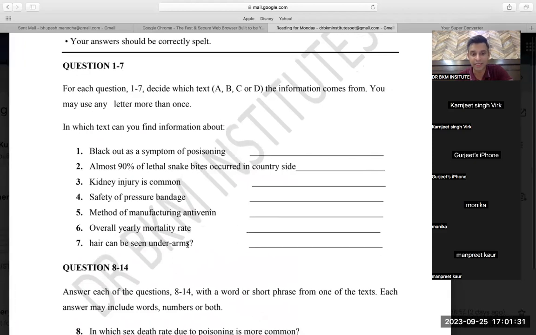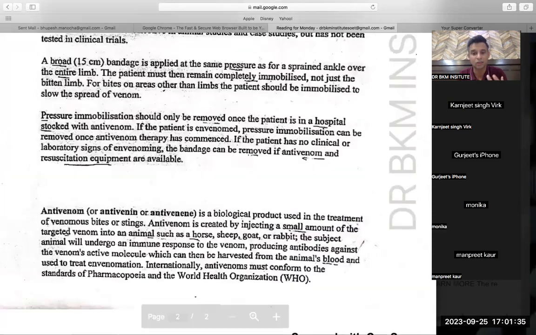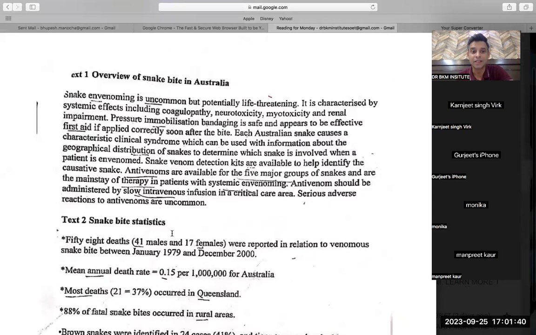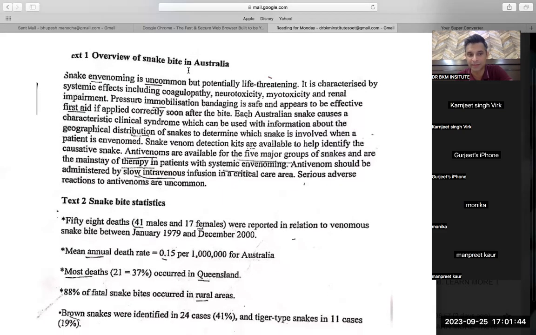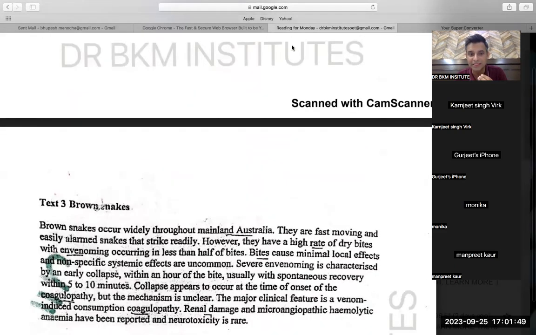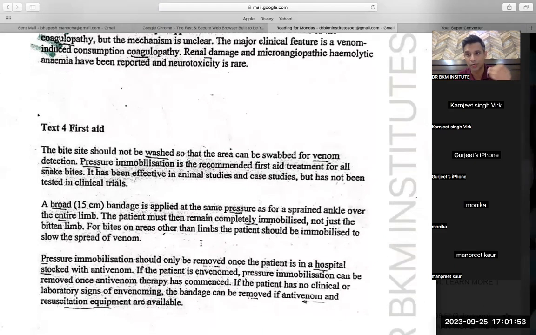Second question, where underarms can be seen. In this reading, nothing like underarms has been given, so it's not your fault. But you can do one thing in this question: go through the parts. It talks about an overview of the snake bite, then statistics, then brown snakes. The only part which can have hair or underarms would be when you are treating the patient. Only then can you talk about the hair and underarms. So that is where you should be able to judge that it can be the fourth.